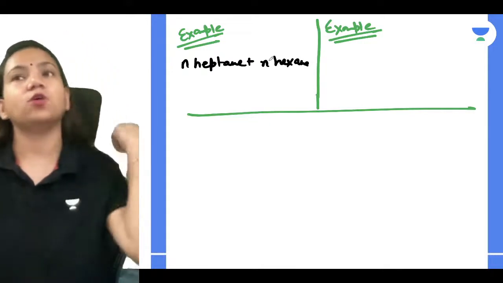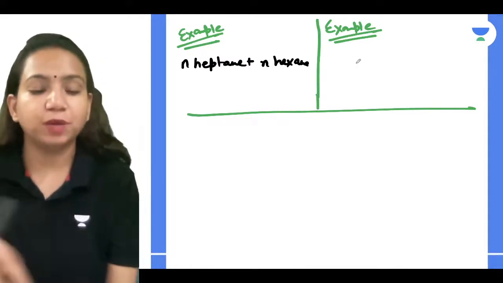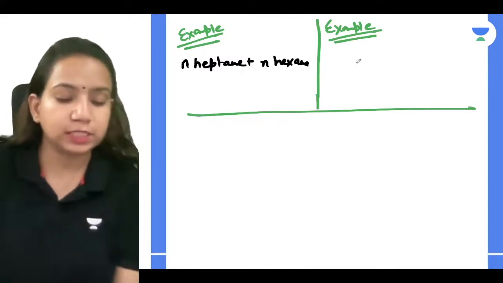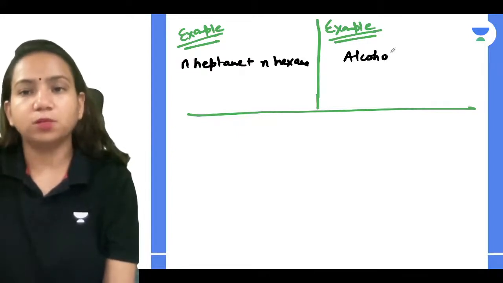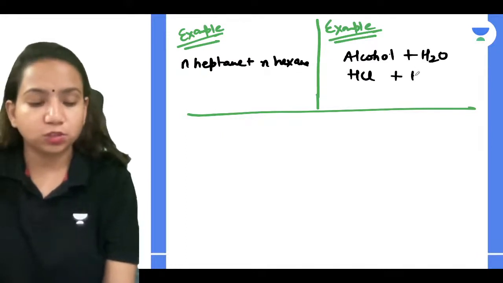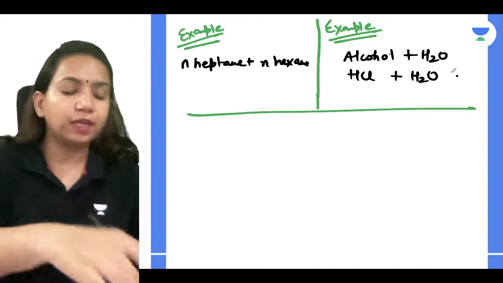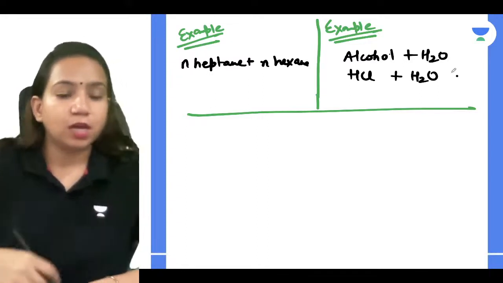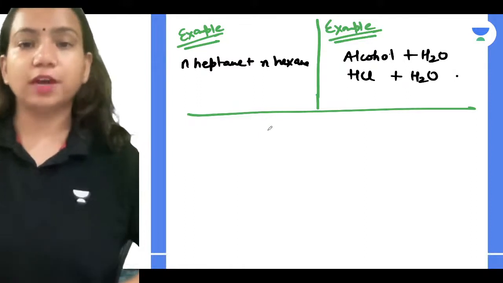Okay. And for the non-ideal, you have many, like alcohol plus water, HCl plus water. The examples that you see in your day-to-day life, like alcohol plus water and HCl plus water, these are non-ideal solutions. Clear with it, guys? Very good. So this we have understood. Now, your non-ideal solutions can also be divided into two.